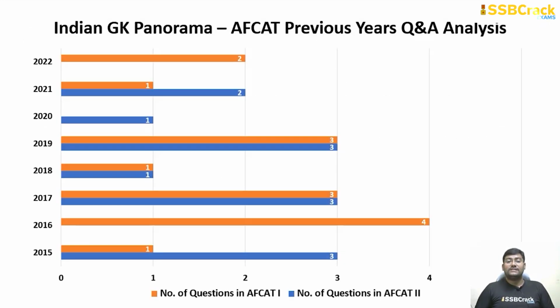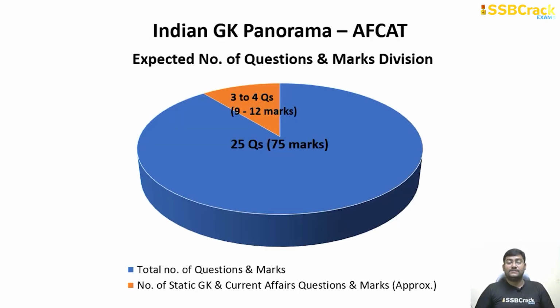The next most important aspect of our syllabus is Indian GK Panorama. Easily 2 to 3 questions come every year. You can find it even in the recent AFCAT 1 2022, where 2 questions were asked from this section. Going through those trends, we can expect somewhere around 2 to 3 or 3 to 4 questions from this section, which can easily fetch you somewhere around 9 to 12 marks or at least 6 to 9 marks.